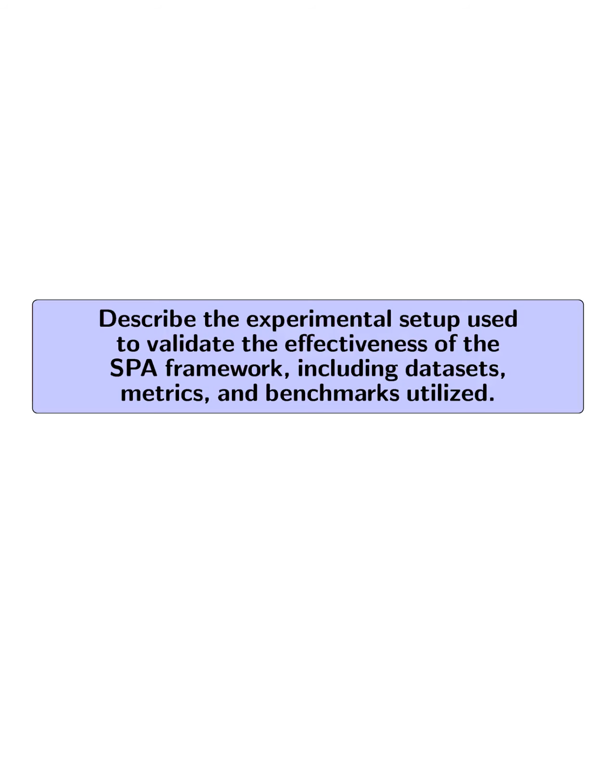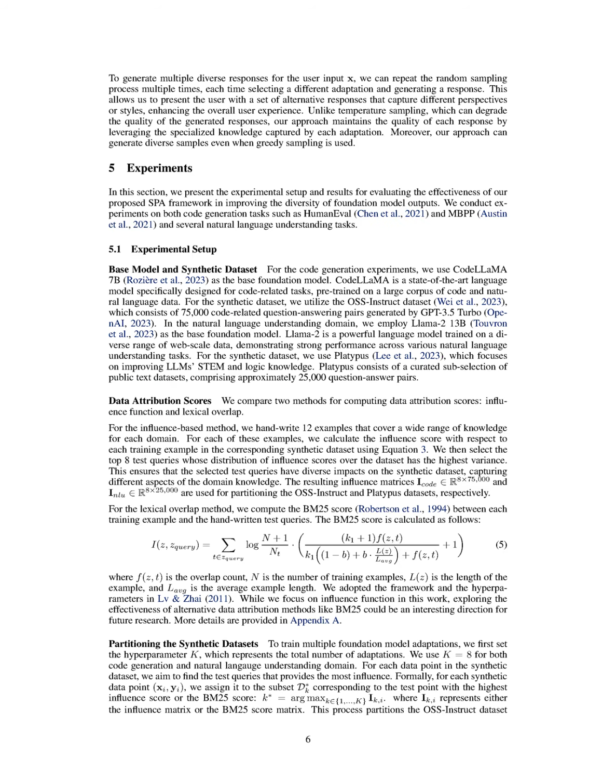Describe the experimental setup used to validate the effectiveness of the SPA framework, including datasets, metrics, and benchmarks utilized. The experimental setup to validate the effectiveness of the SPA framework involved two main domains: code generation and natural language understanding. For code generation, the base model used was Code LLAMA 7B, trained on the AUS-Instruct dataset, which contains 75,000 code-related question-answering pairs generated by GPT-3.5 Turbo. In the natural language understanding domain, Llama 2 13B served as the base model, utilizing the Platypus dataset with approximately 25,000 question-answer pairs.